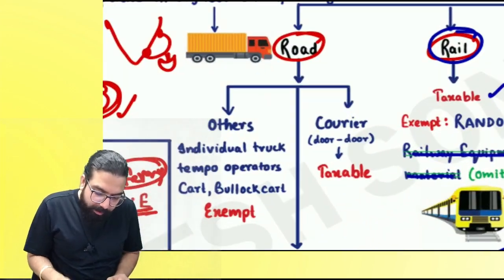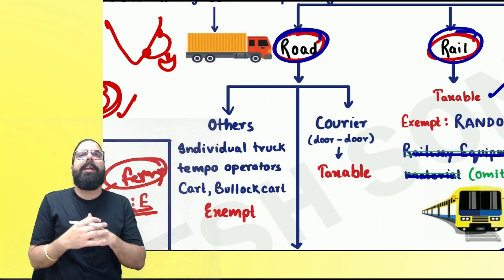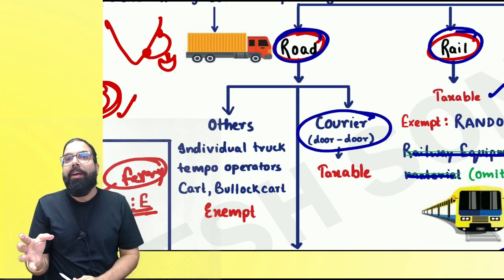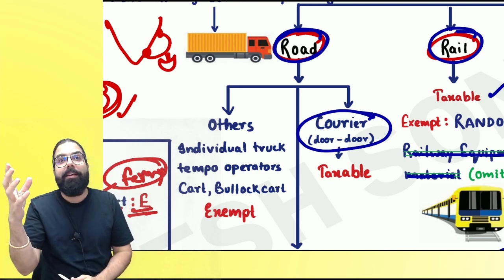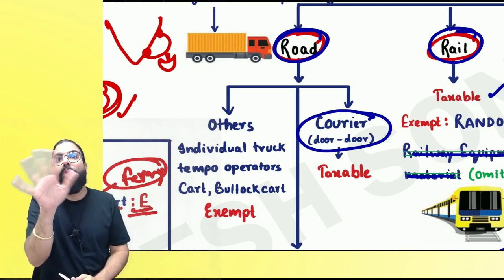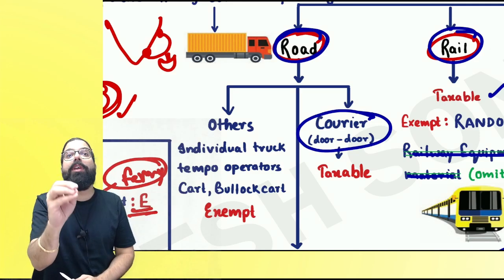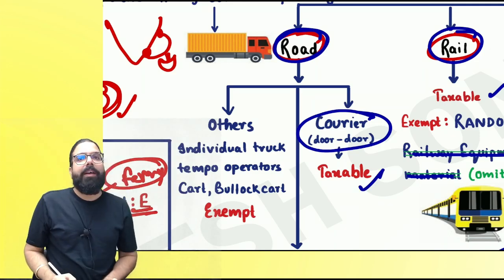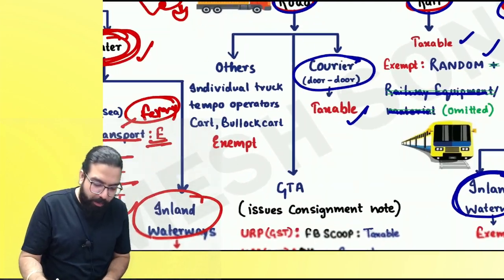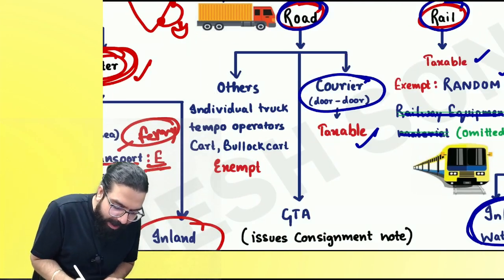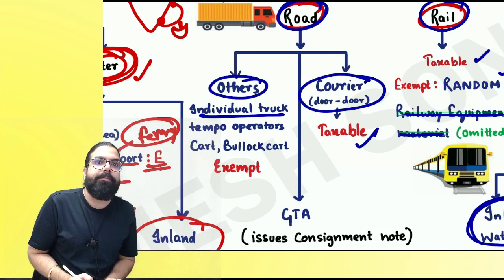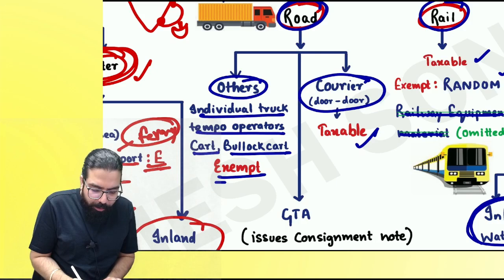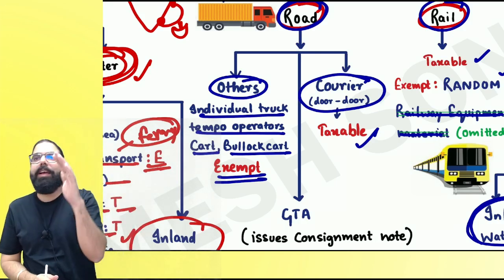Next. Sir, road transportation. If goods are being transported by road transportation, then courier. What is courier, everyone? See, a GTA gives you a consignment note. Courier doesn't give you a consignment note. Courier is generally used for time-sensitive items. Done? Okay. Courier is always taxable. Door to door service. Can we go ahead, everyone? Here, if it is others like individual truck operators, tempo operators, cart, bullock cart, then it will always be exempted. Can I go ahead, everyone?